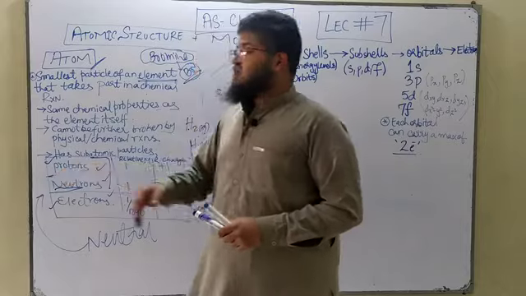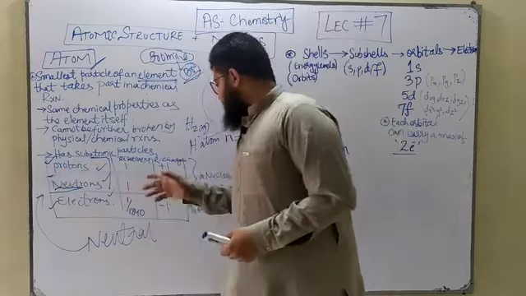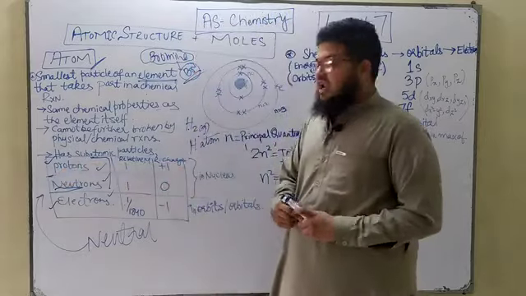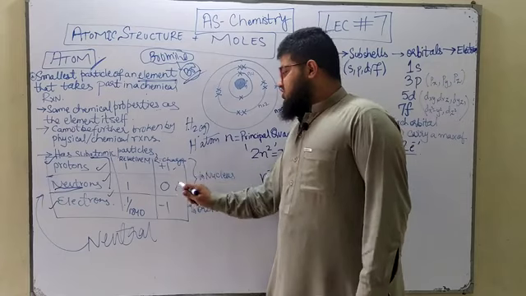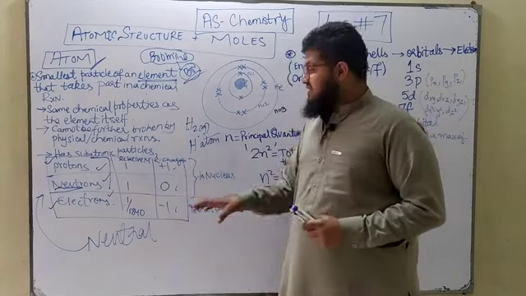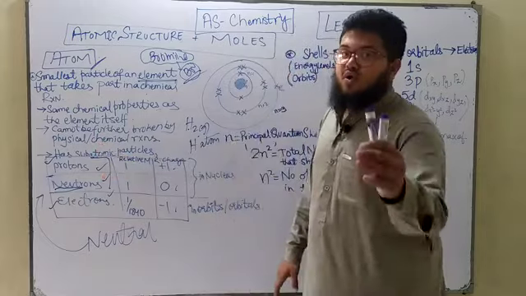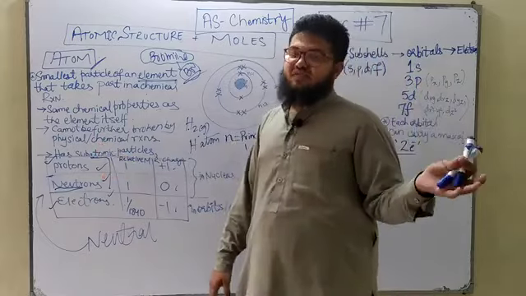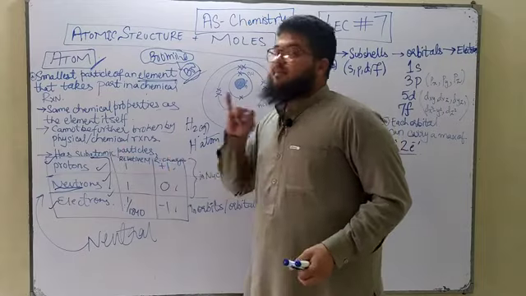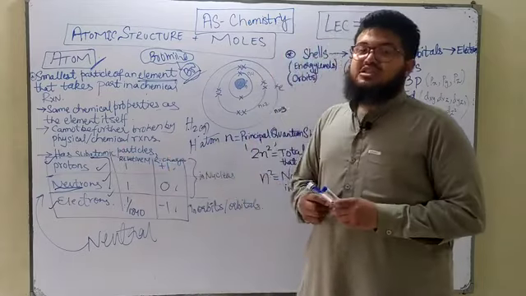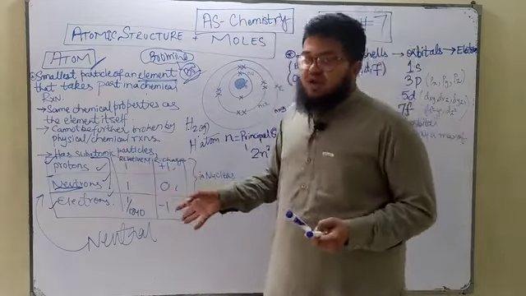Electrons have negative charges and protons have positive charges. These are the relative charges that I've written over here: +1, 0 and -1. Actually guys, these are not the actual charges of these species. As you know from your previous O-level physics, the charge of a proton is not +1, it's something different from +1, right?